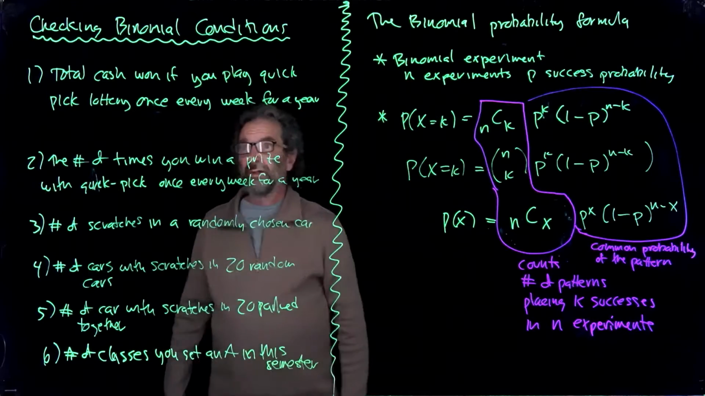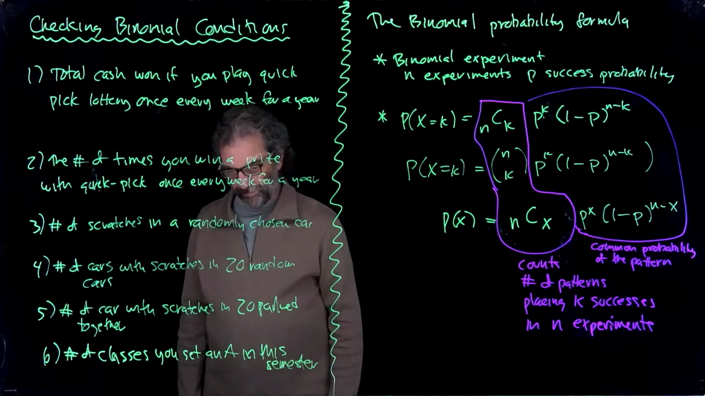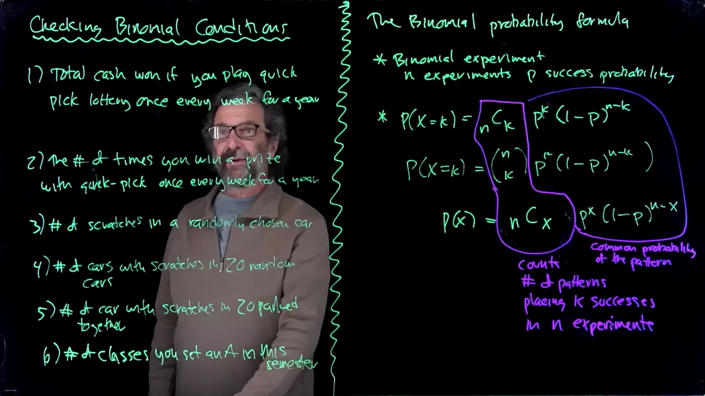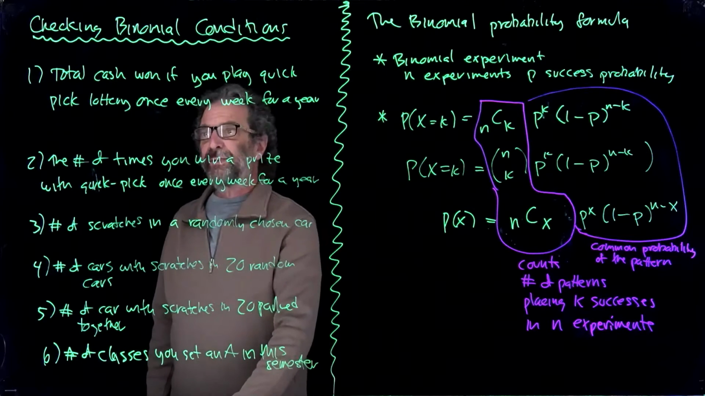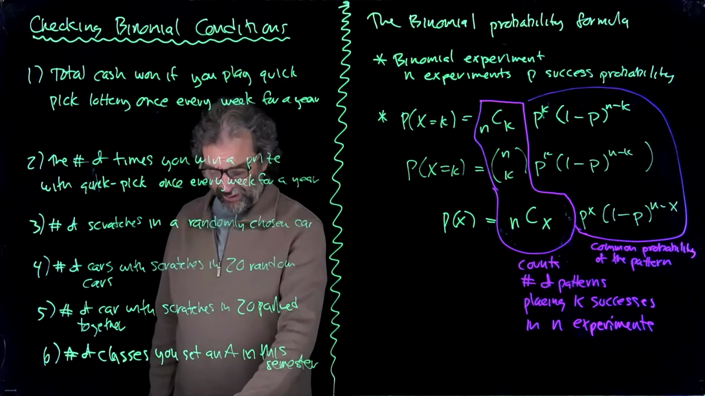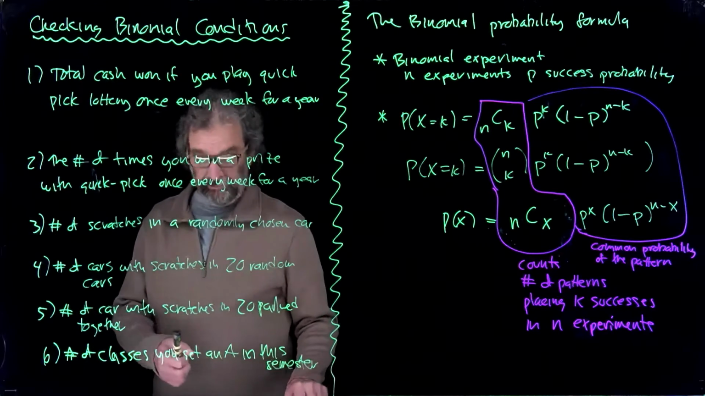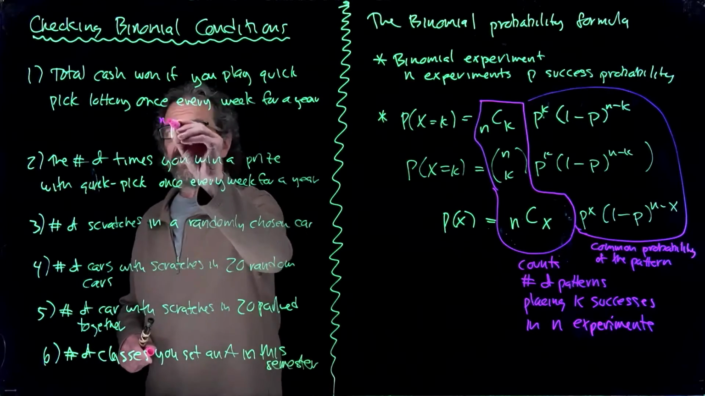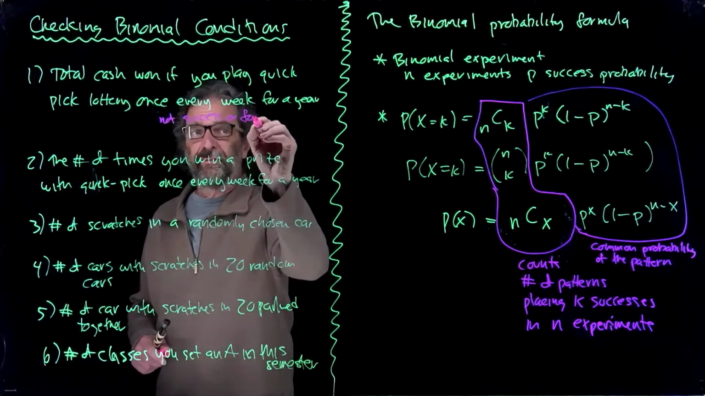Here we go. Total cash won if you play quick pick lottery once every week for a year. Do we have a fixed number of independent experiments? Quick pick is probably n of them, 52 experiments. That's okay. Each experiment ends in success or failure. It doesn't. It ends with the amount of money you won, which could be nothing, or $5, might be $20, might be a lot of money. So number 2 fails. So this is not a success or a failure.